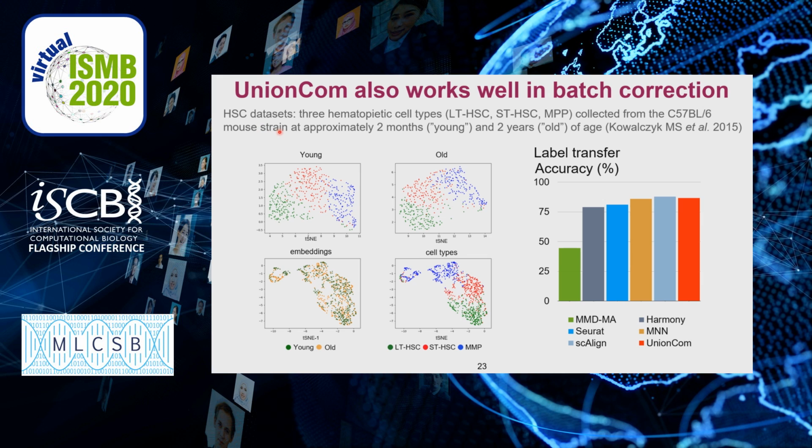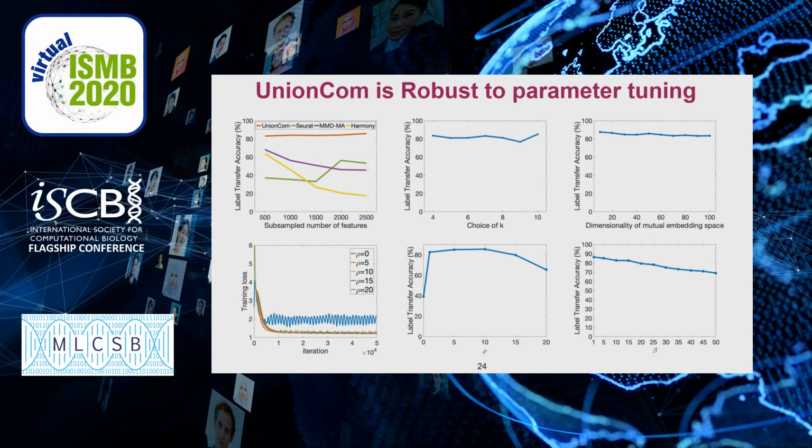Meanwhile, UnionCom can also be used for batch correction tasks. We use HSC datasets here and found UnionCom has very similar performance to other state-of-the-art methods designed for batch correction. We also test the robustness of UnionCom in tuning parameters, and we found that our method is robust to a wide range of parameter choices. In fact, we use the same parameters in both simulated and real-world dataset integration. Therefore, in most practical applications, you don't need to worry about parameter tuning and can use the default parameters.